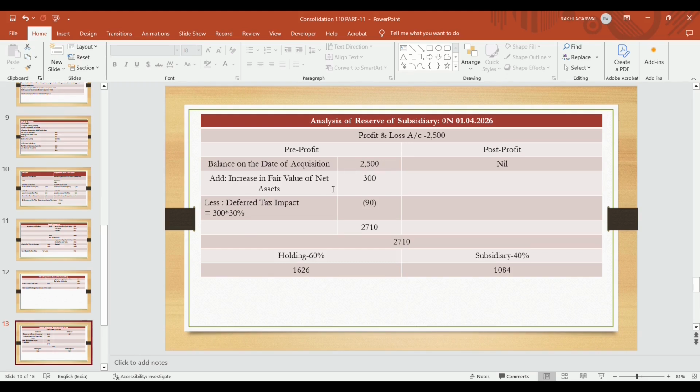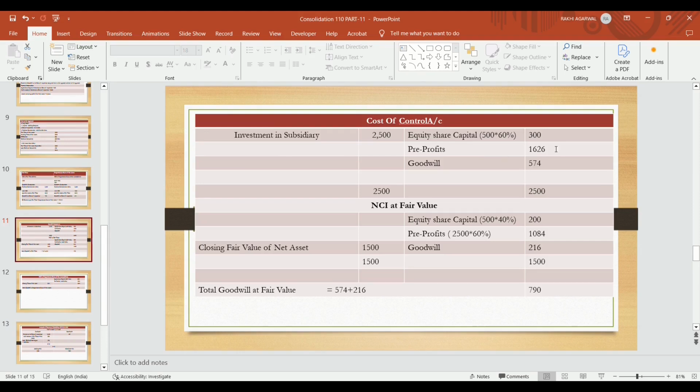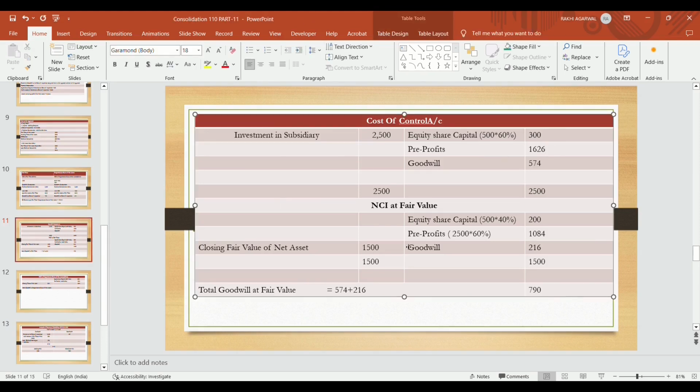Fair value of asset increases, so we add the increase in the fair value of net asset by 300. And the deferred tax impact is also given in the net asset, so we reduce the deferred tax liability by 90. Profit becomes 2710 lakh. This is the pre-profits distributed between the holding and the subsidiary. Holding company's 60% becomes 1626 and the subsidiary's profit becomes 1084. Pre-profit of the holding is 1626 and the NCI value of pre-profits becomes 1084.